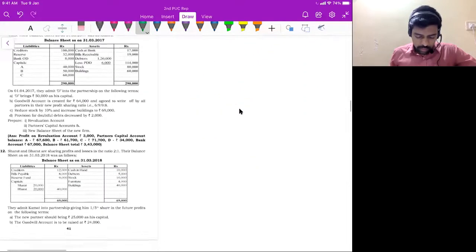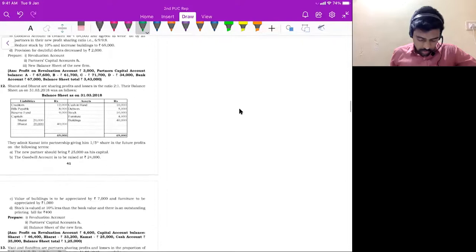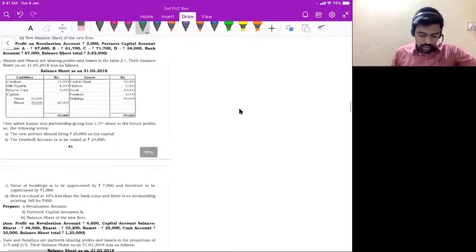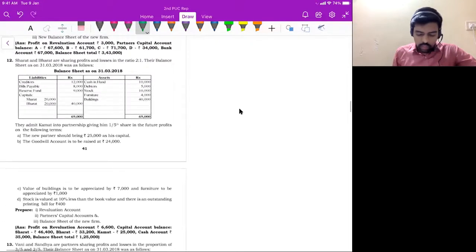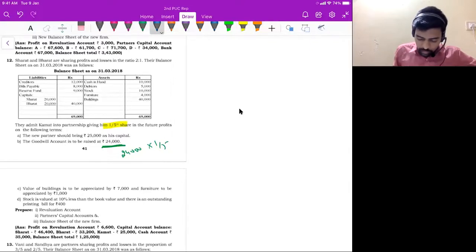Question number 11 is similar. Question number 12, even question number 12 is similar. See, the total goodwill is 24,000, correct? So 24,000 into, find out Kamat's share of goodwill. See, Kamat's share is 1 by 5, correct? 24,000 into 1 by 5. So 24,000 into 1 by 5 is 4,800.